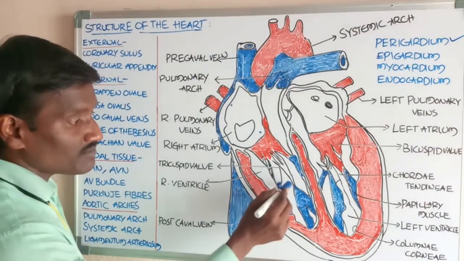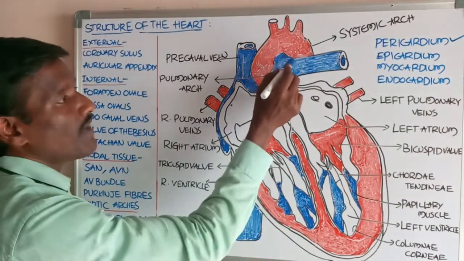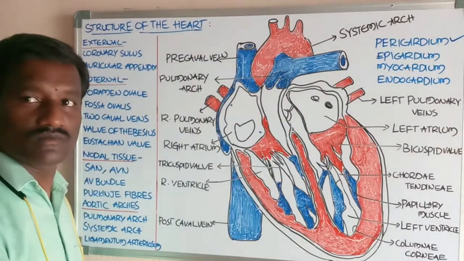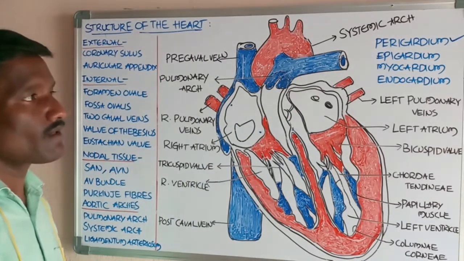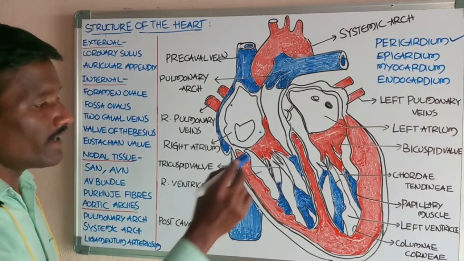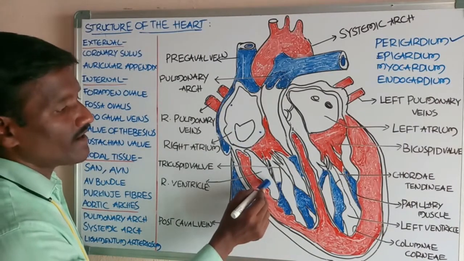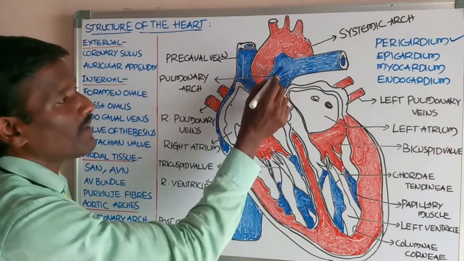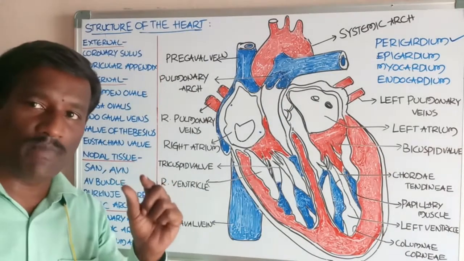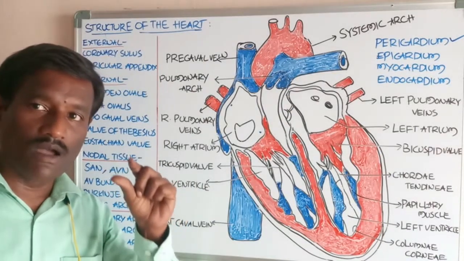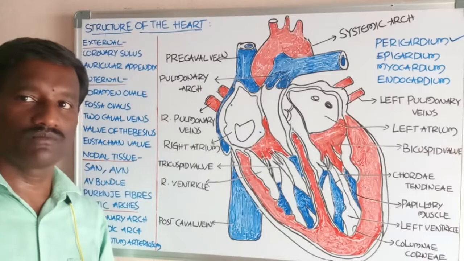The right ventricle pumps the blood into the pulmonary arch. At the opening where the right ventricle opens into the pulmonary arch, there is a valve called the pulmonary valve.